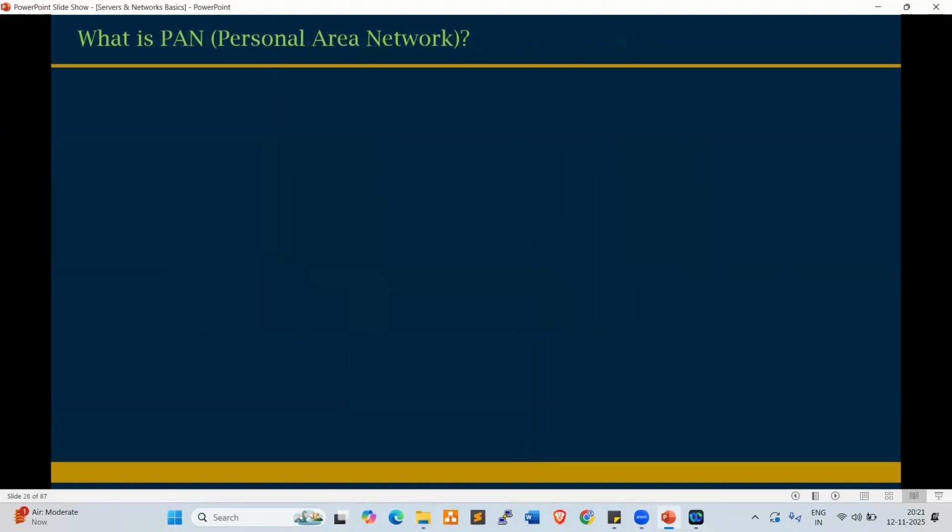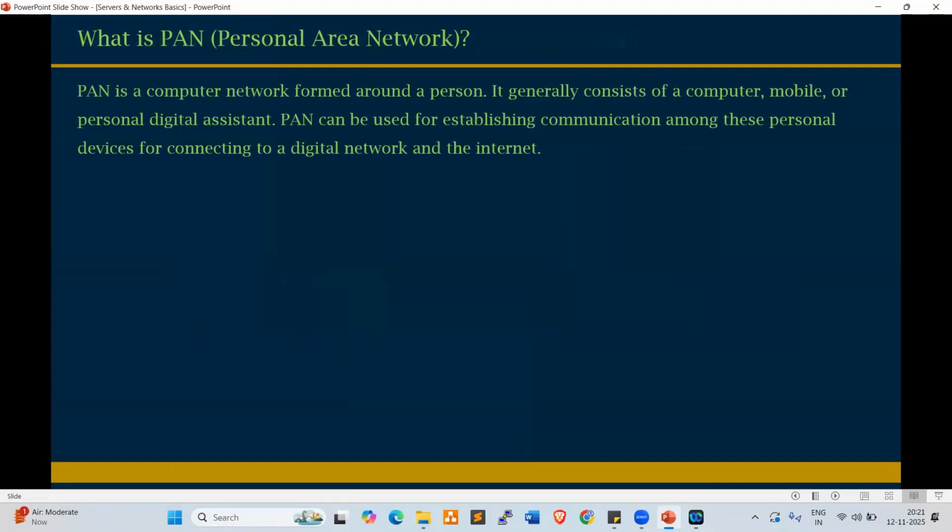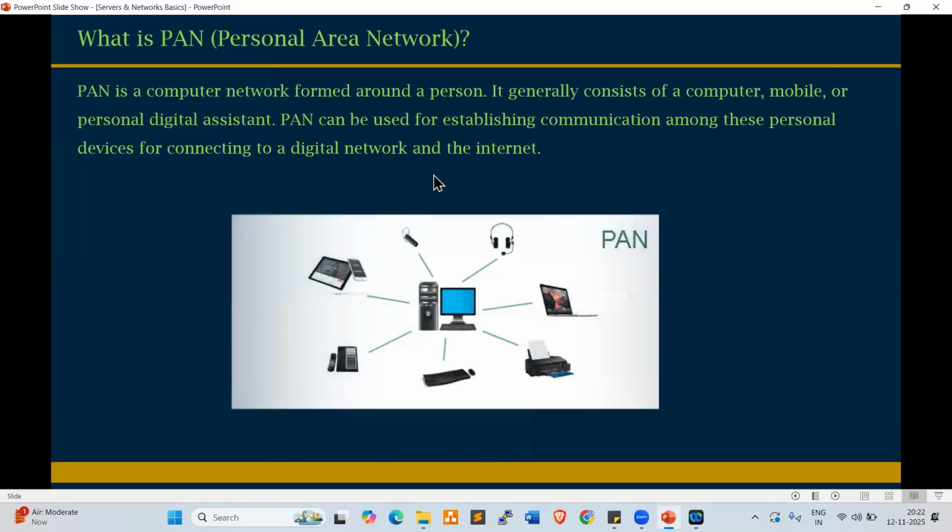Let us go one by one. What is PAN? PAN is a personal area network. It is a computer network formed around a person. It generally consists of a computer, mobile, or personal digital assistant. PAN can be used for establishing communication among these personal devices, for connecting to a digital network and the internet. Look at this. These are the PAN devices.